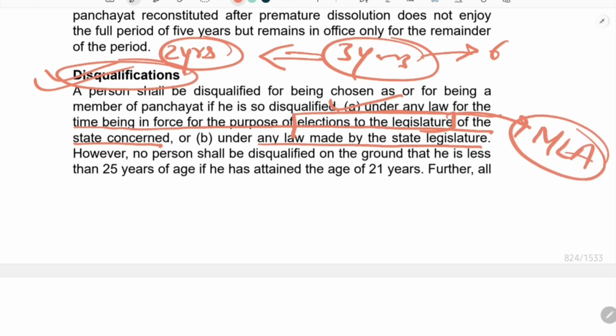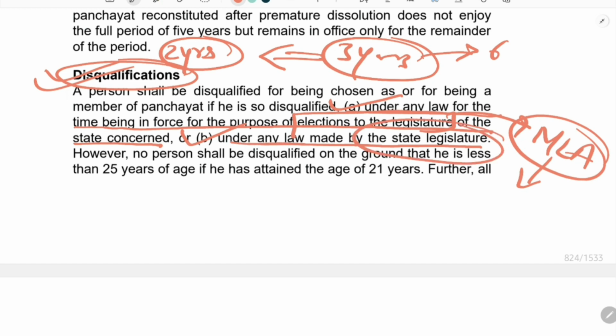So if there are any rules regarding the MLAs, the same rules will be applicable to these Panchayati Raj candidates who are willing to contest the election or are the members. Second point is that under any law made by the state legislature.